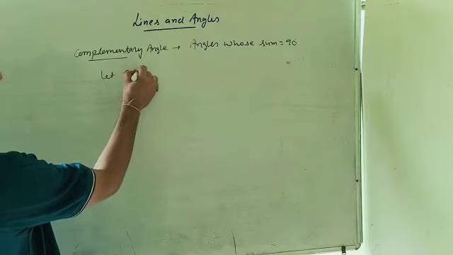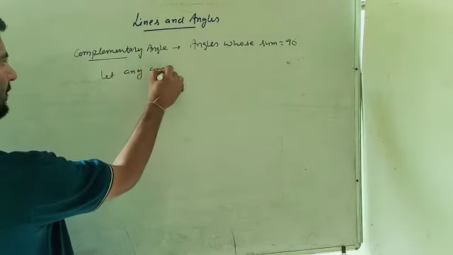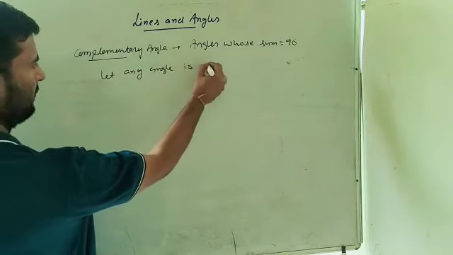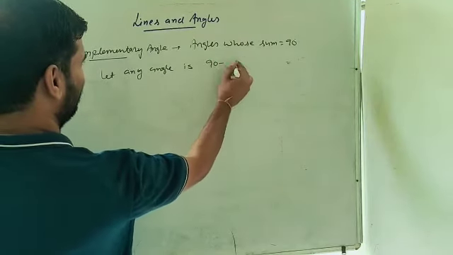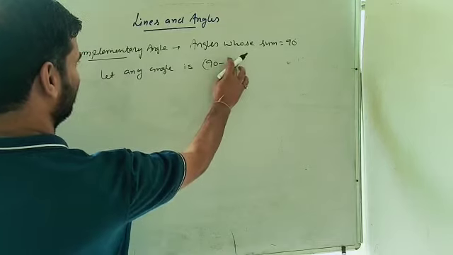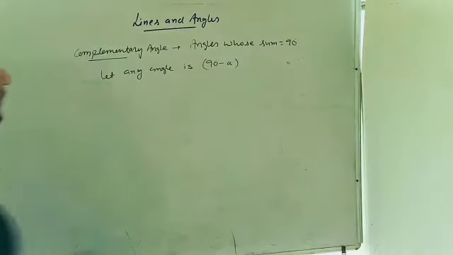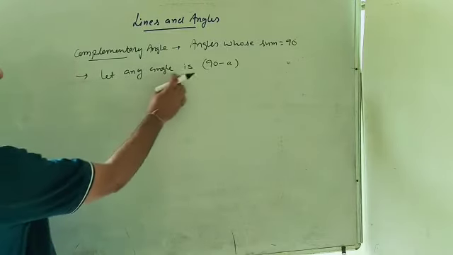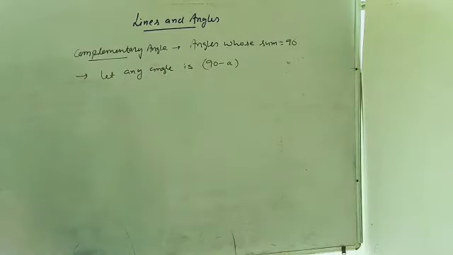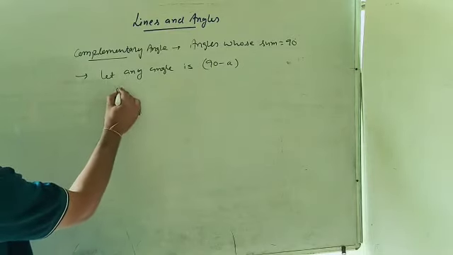Let any angle is 90 minus theta, 90 minus a. Then what is its complementary angle? इस पे क्वेश्चन देखते हैं. Let any angle is 90 minus a. Then what is its complementary angle?